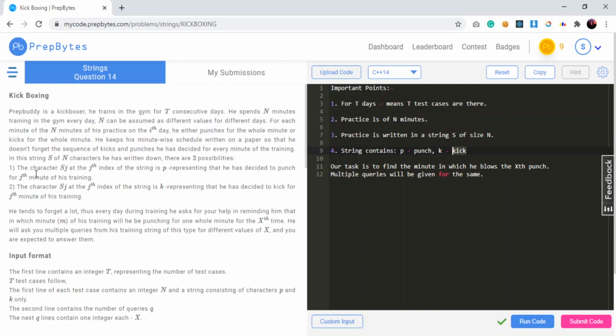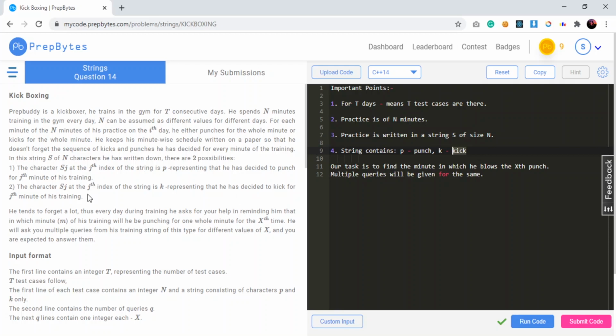As written here, the character sj at the jth index of the string is p, representing that he has decided to punch for the jth minute of his training. So basically this means if a p character is present at that particular jth index, then for the jth minute of his training he blew a punch.